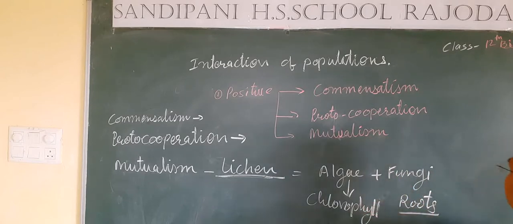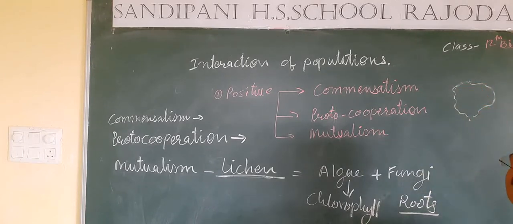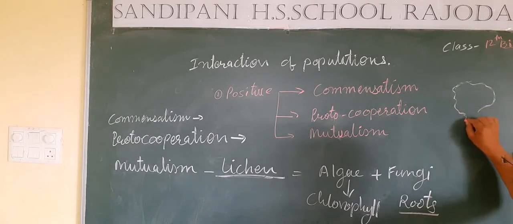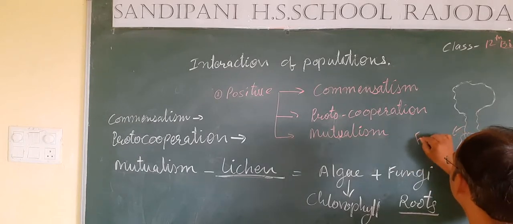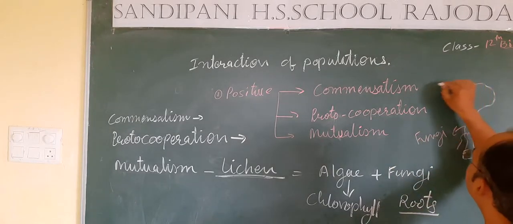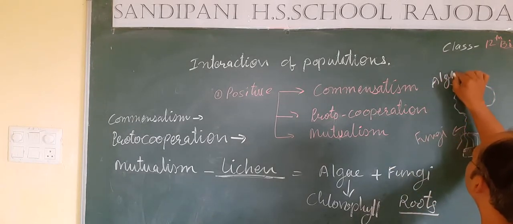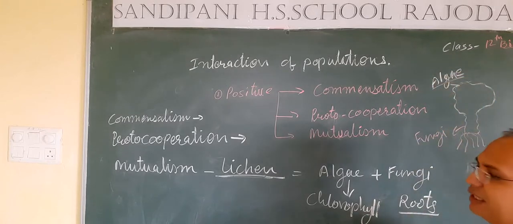If you understand it in the form of a diagram, we can draw this type of diagram. Assume that this is fungi and this is the algal part of the lichen.